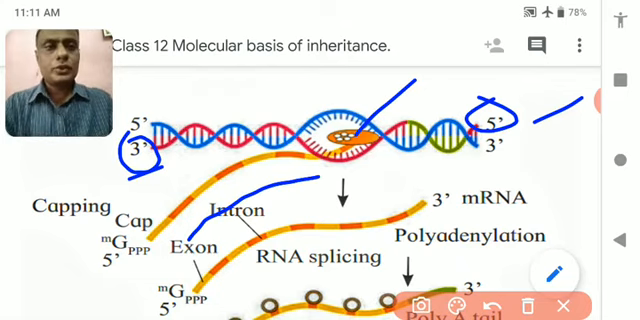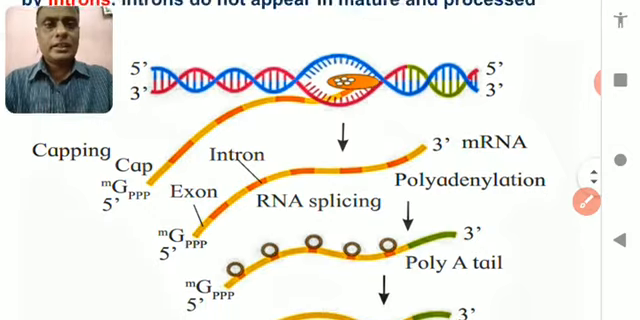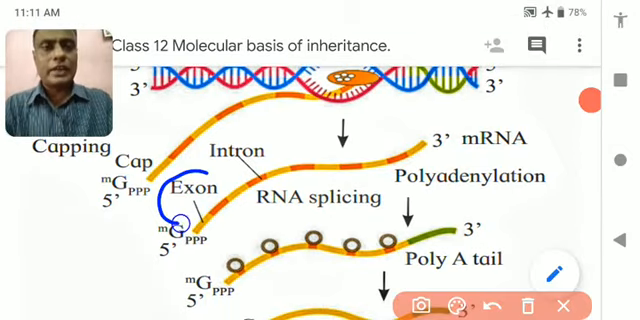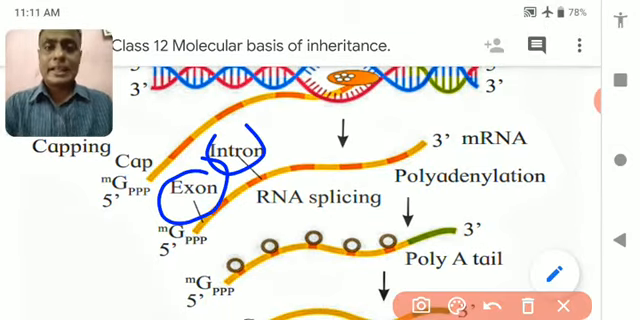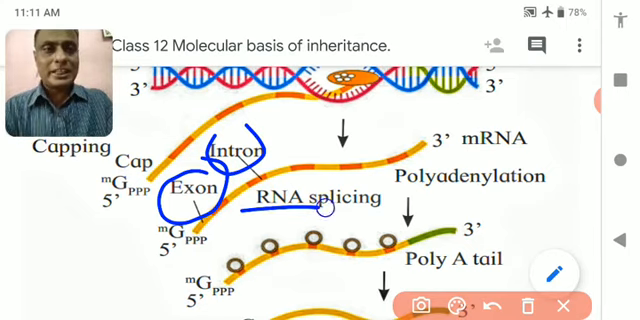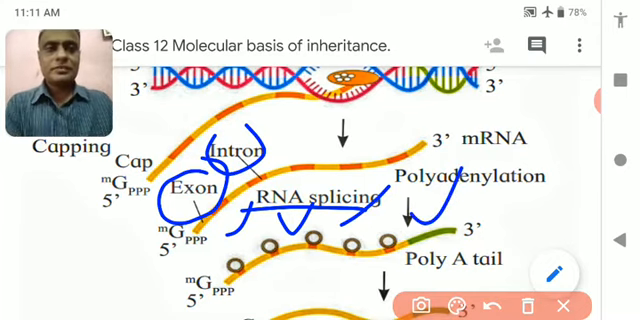Understood? So you can see the RNA contains both the exon and intron part, and they are necessary to be spliced or separated. The introns are necessary to be cut off, and this is called splicing. The process is called RNA splicing, meaning removal of intron. And here you can see the removal of intron is done.